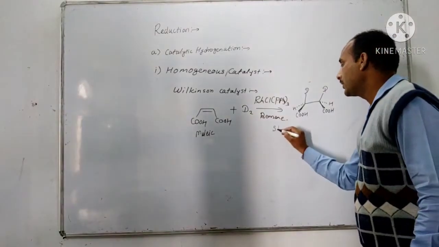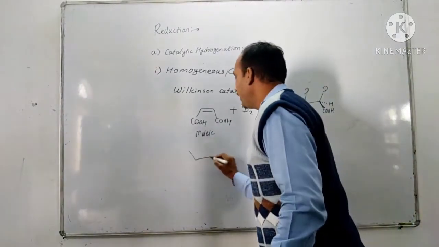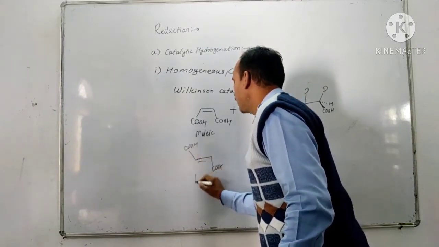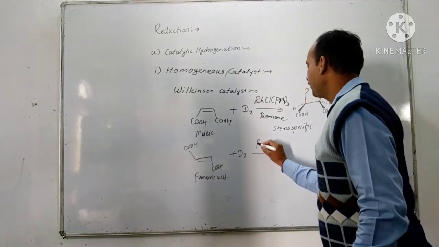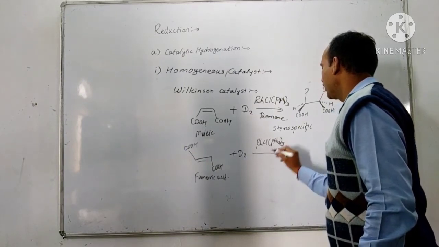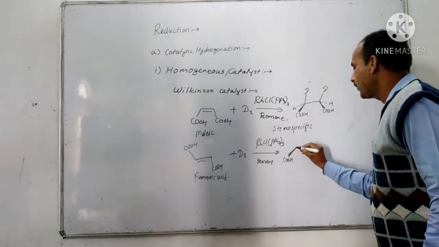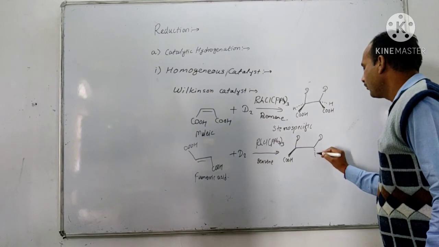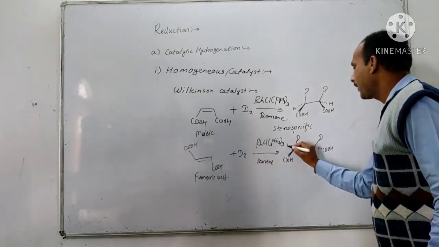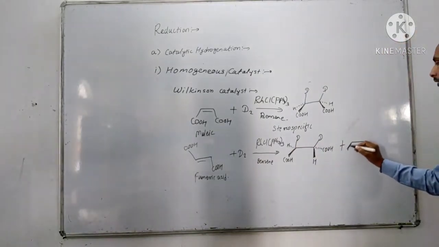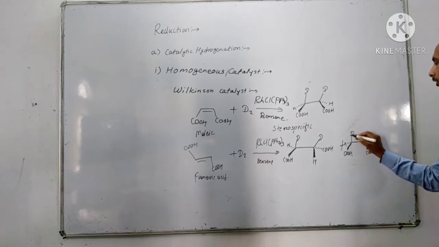So this reaction is stereospecific. And if we take fumaric acid, COOH, COOH, in presence of Wilkinson catalyst, addition of deuterium, PPh3 thrice, benzene, then it gives COOH, D, D, COOH, H, H plus COOH, COOH, H, H, D, D.